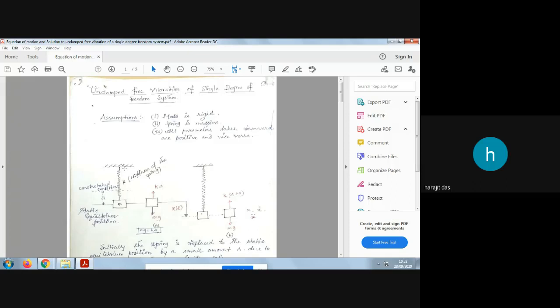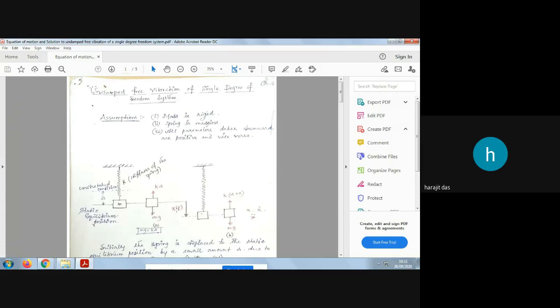As there is no damper, we haven't attached any damper in this system. So this is the free body diagram for the static equilibrium condition, where the weight of the system equals the spring force, k delta.